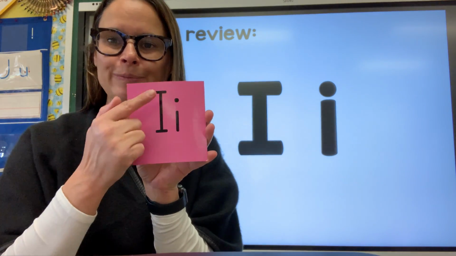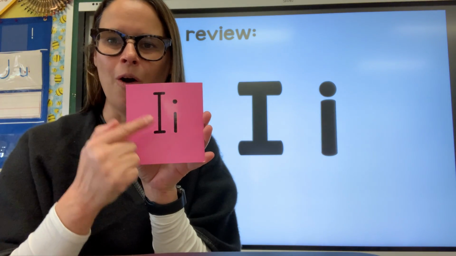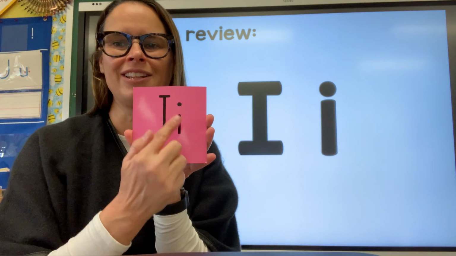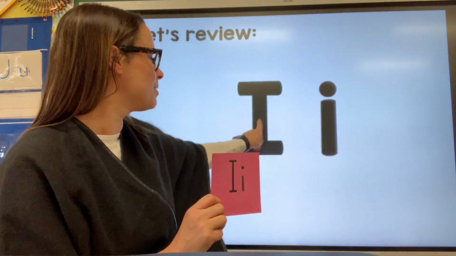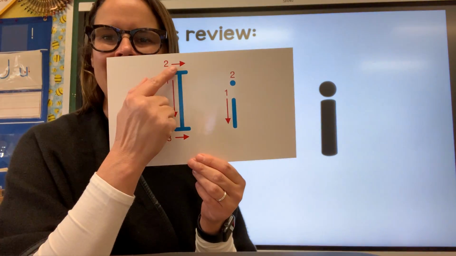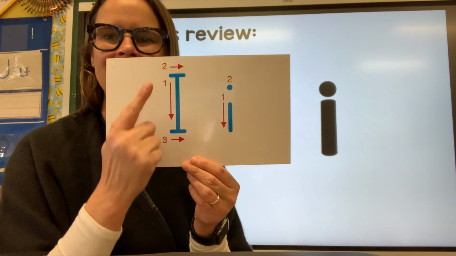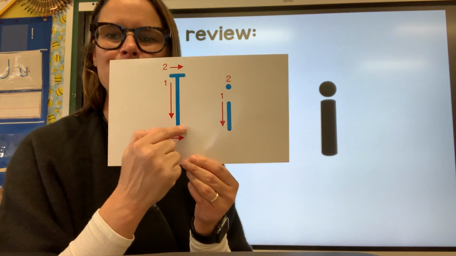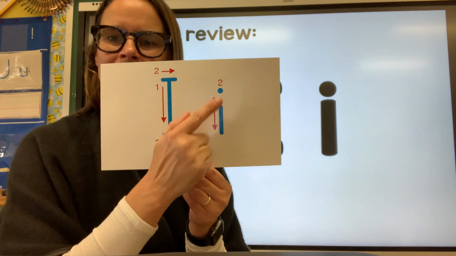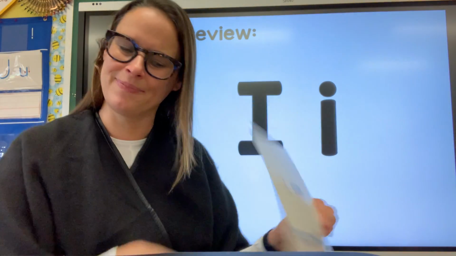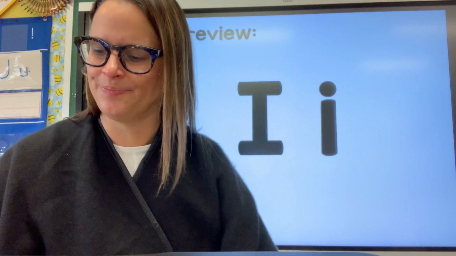Now, uppercase and lowercase I look different, right? Uppercase I is tall with a line across the top and across the bottom. And lowercase I is a little line with a dot, just like we see right here. Let's look at it again. This is I, and it goes down, straight across the top, across the bottom, and lowercase I is a little line with a little dot, and it says like itch.